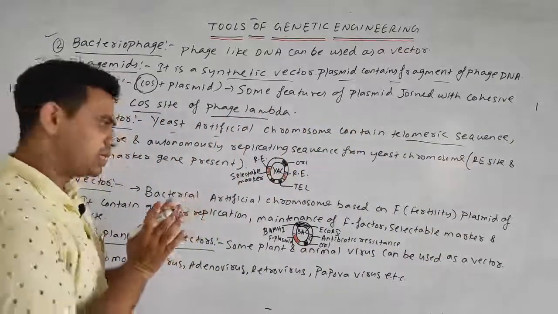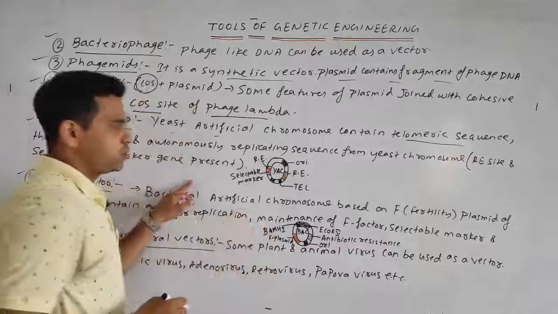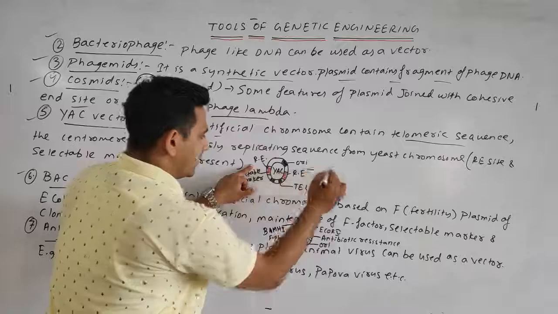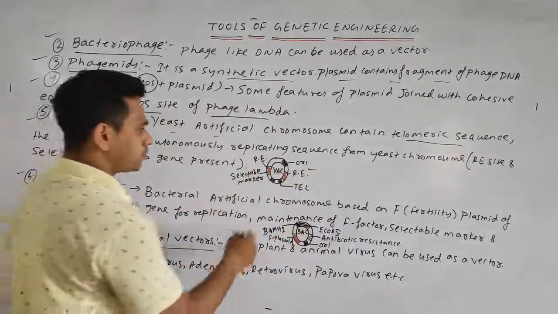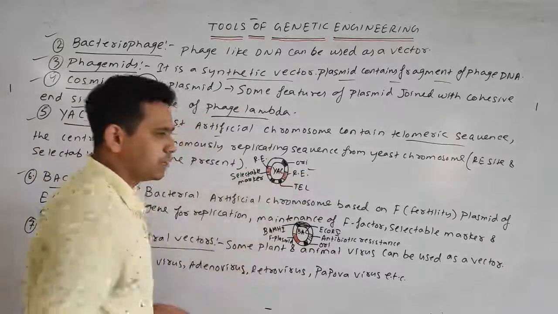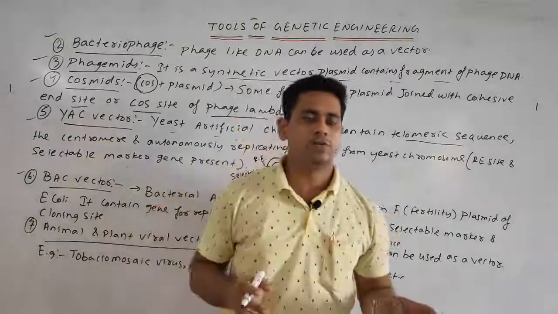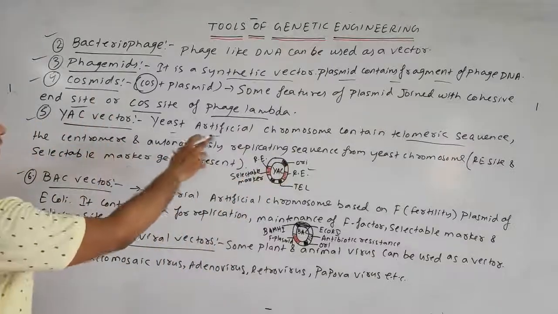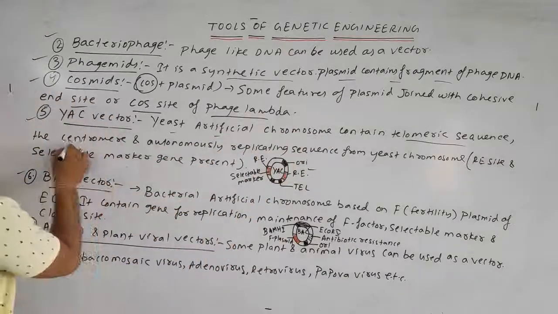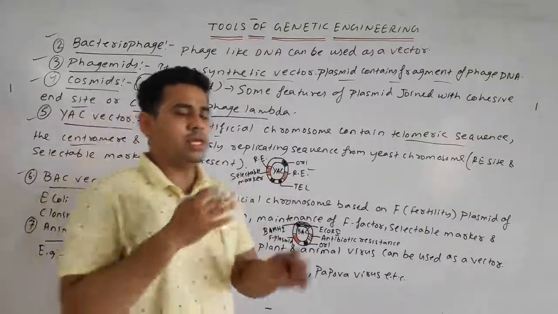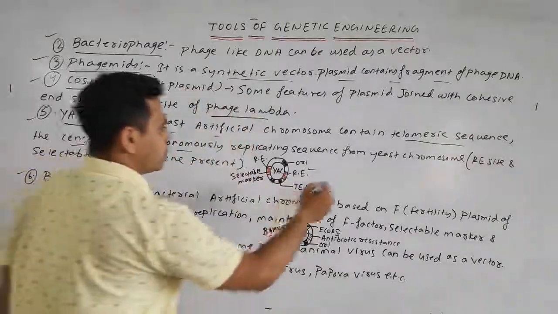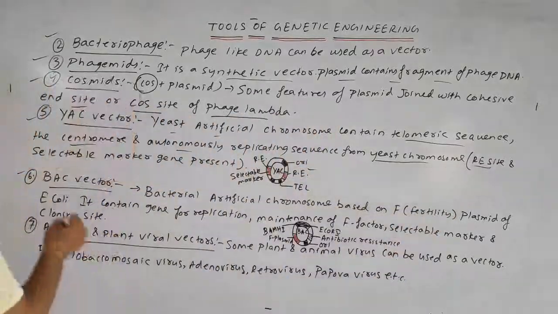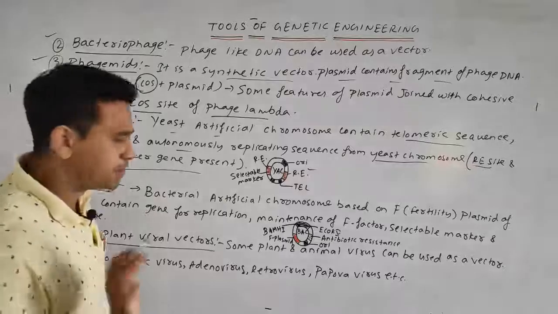Basically all other portions are similar there. The origin of replication site is present, selectable marker genes are present, restriction endonuclease sites are also present, but besides that the telomeric sequences are present. Telomeric sequence means the termination end of the chromosome. The yeast artificial chromosome contains the telomeric sequence, centromere, and obviously an autonomously replicative sequence from the yeast chromosome. Besides that, as I said, the restriction endonuclease sites and the selectable marker genes are obviously present.